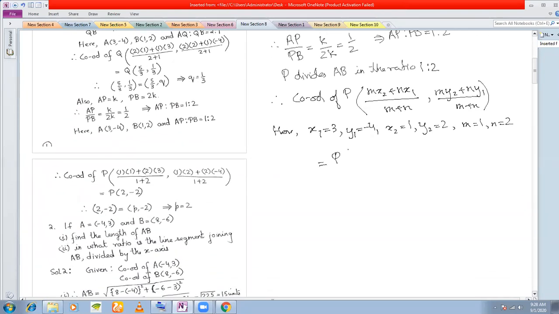We just put it in the section formula: m x2 plus n x1 divided by m plus n, m y2 plus n y1 by m plus n.